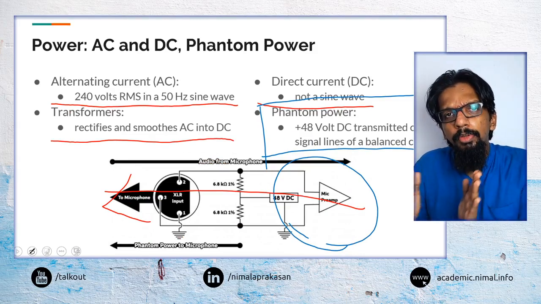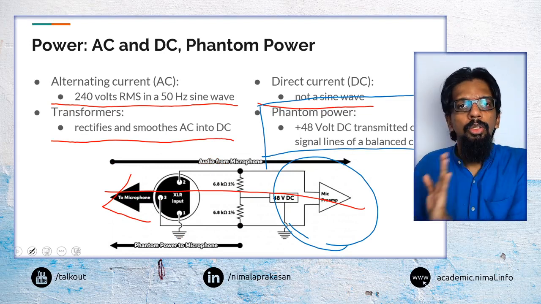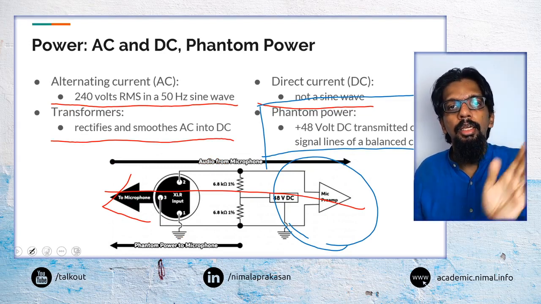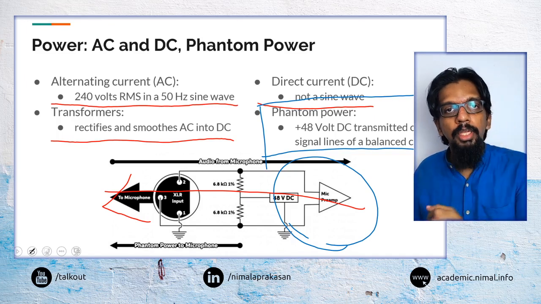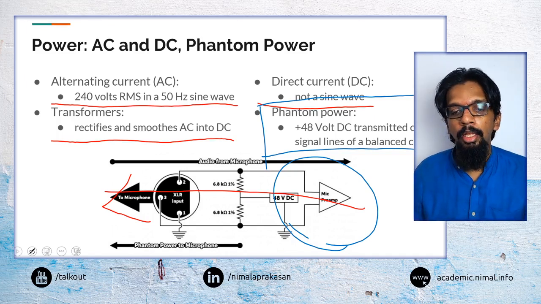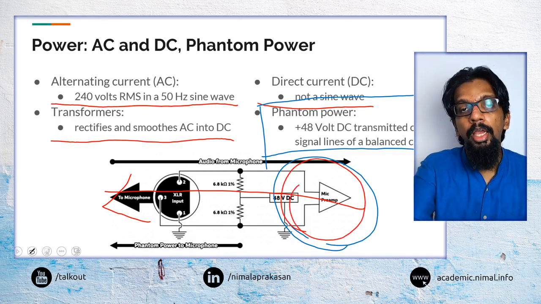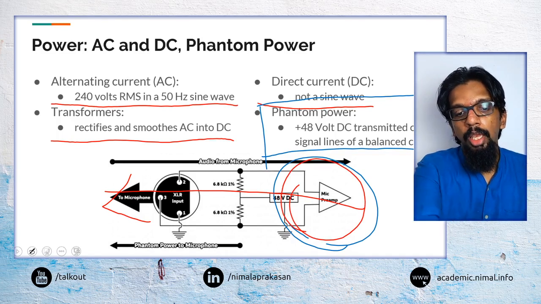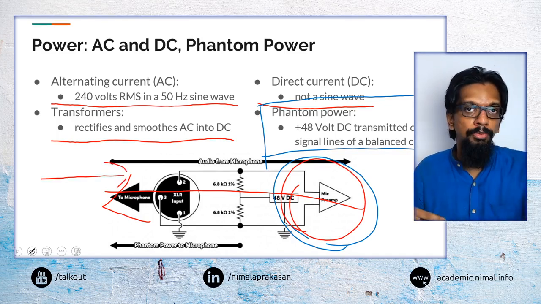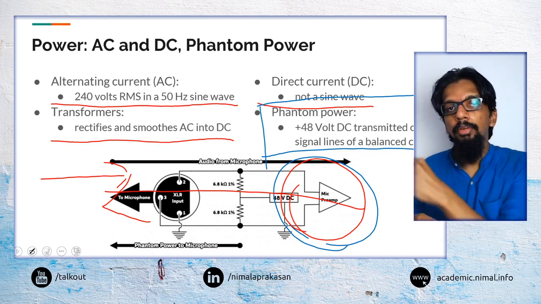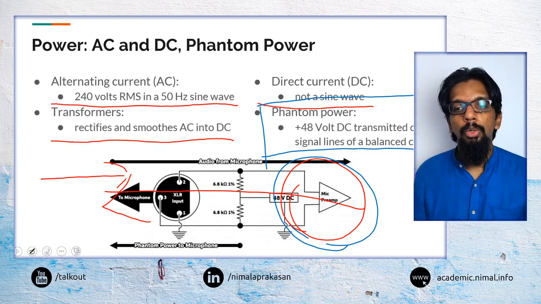An analogy would be, we are using the same channels to, in one way, send power, and the other way the sound signal is going to come back. So from the amplifier end, we would be feeding the voltage, and from the microphone end, it will be using that voltage and then feeding back the sound signal that is being produced.